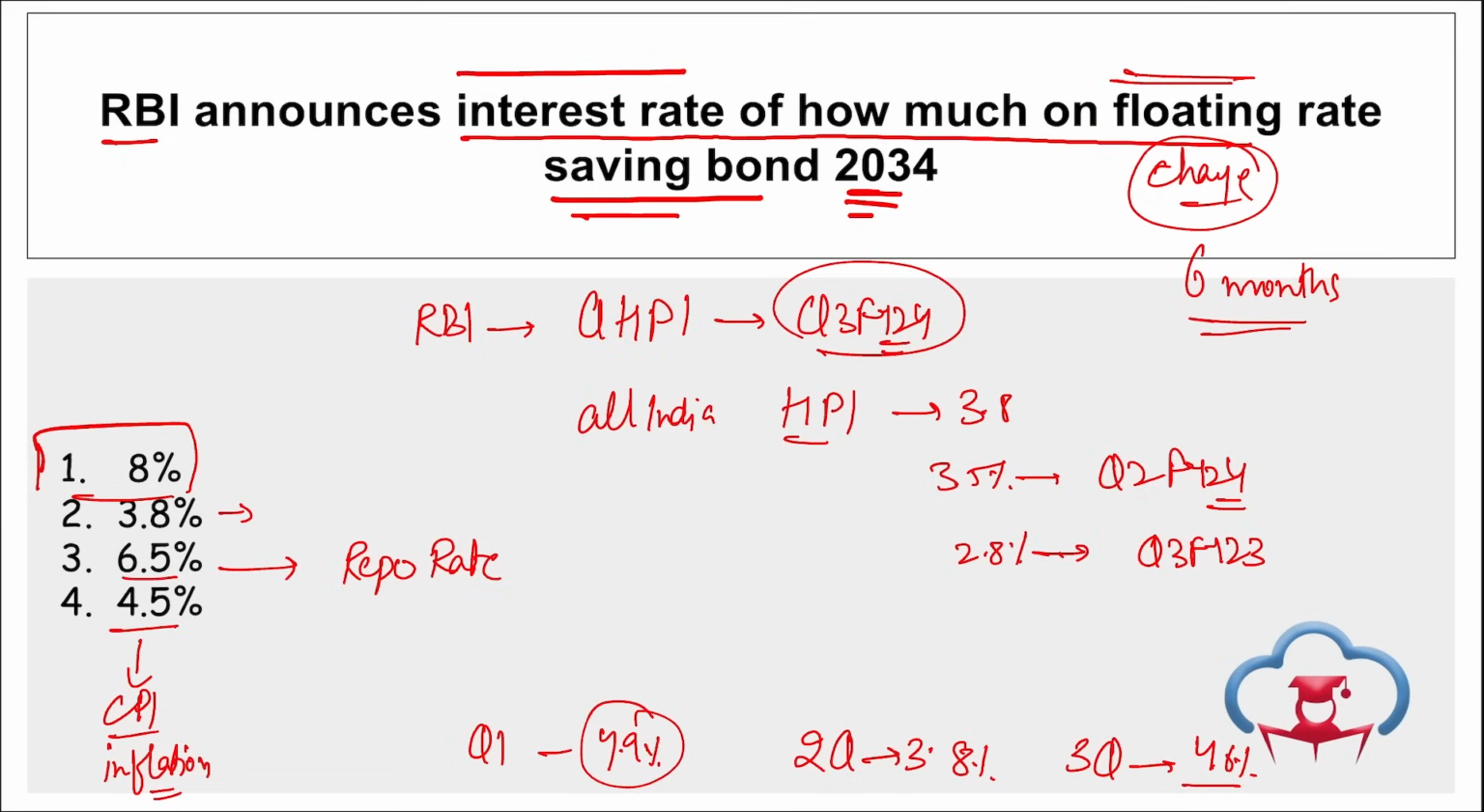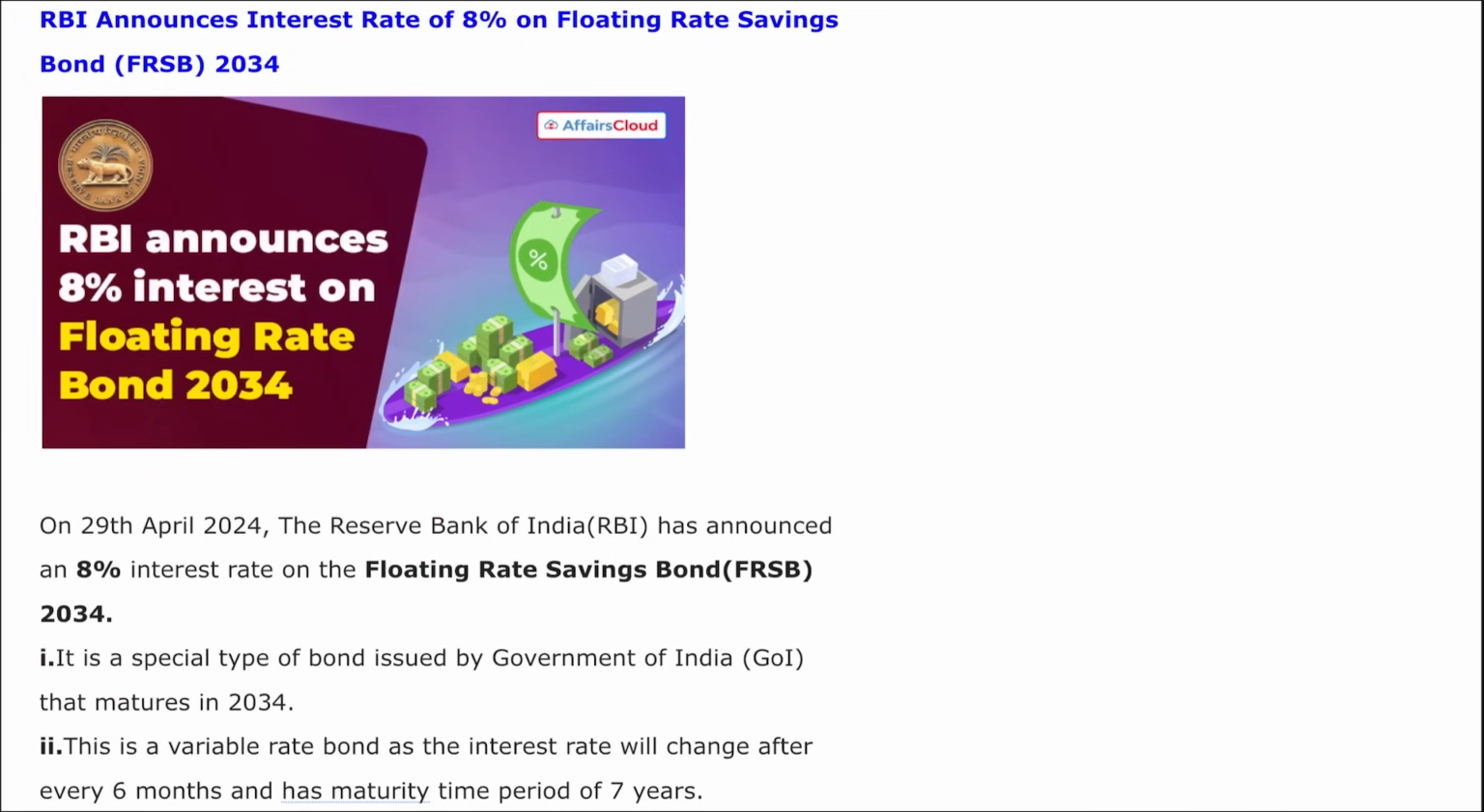Then if we talk about what these floating rate savings bonds are, that is FRSB. As we have seen, it is a special kind of bond issued by the Government of India that will mature in 2034. The interest rate is based on the average yield of recent auctions for short-term government debt, such as treasury bills, and it depends upon market conditions.